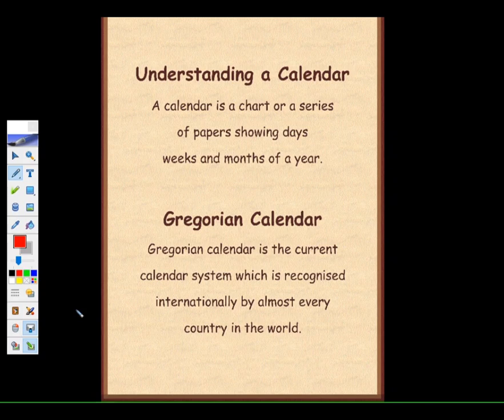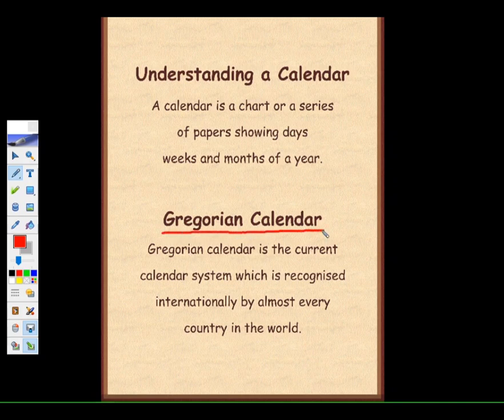A calendar is a chart or a series of papers showing days, weeks and months of a year. So what all do we have in a calendar? We have days, weeks and months of a particular year. Now there are two types of calendar, children: one is the lunar calendar and one is the Gregorian calendar.